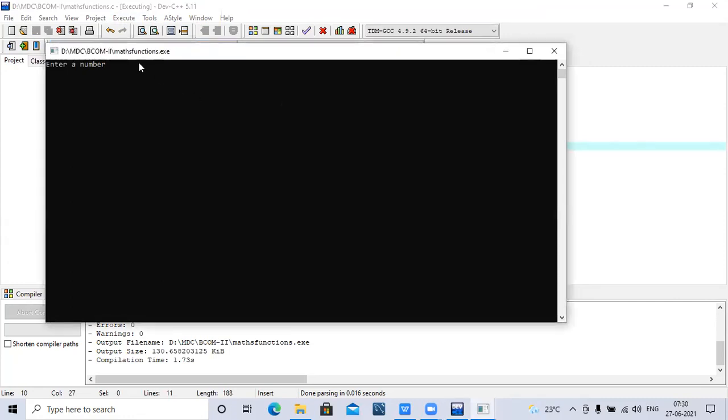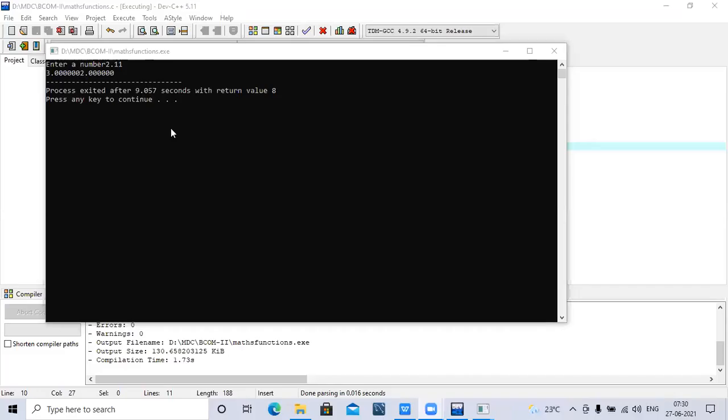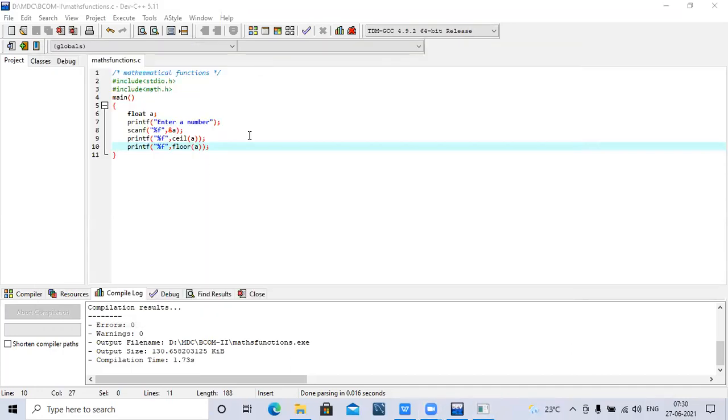For example, giving the value 2.11, ceil value is 3 and floor value is 2. So upper bound and lower bound. So ceil is over, floor is over.